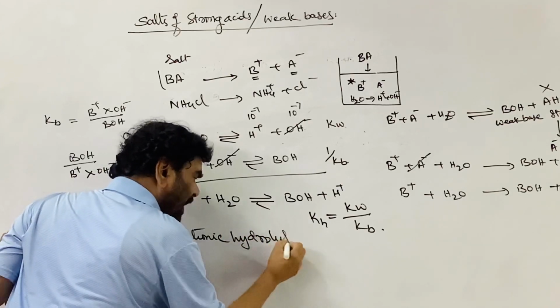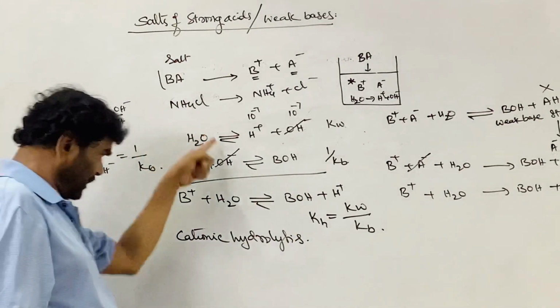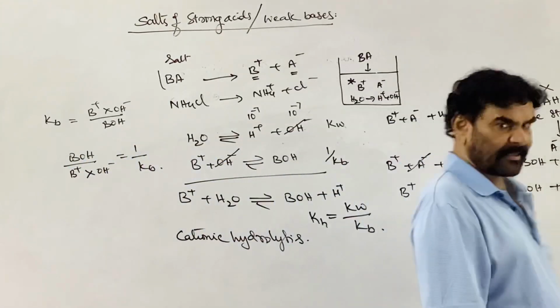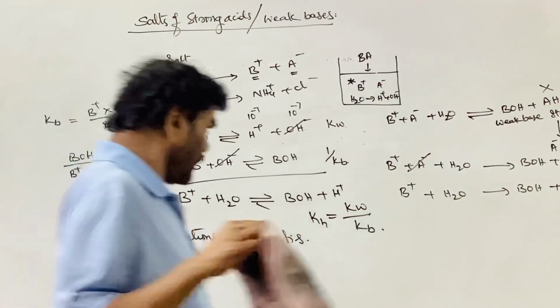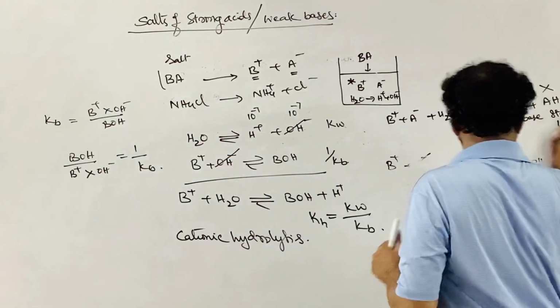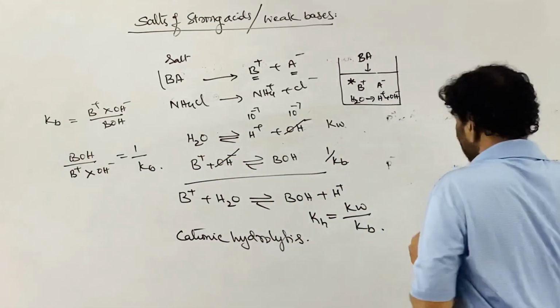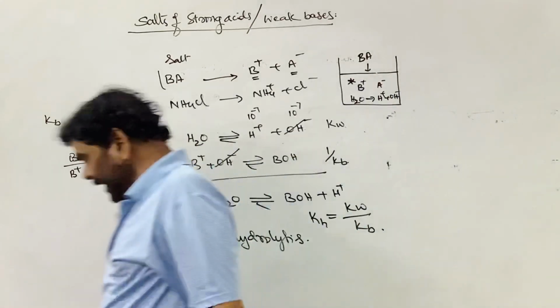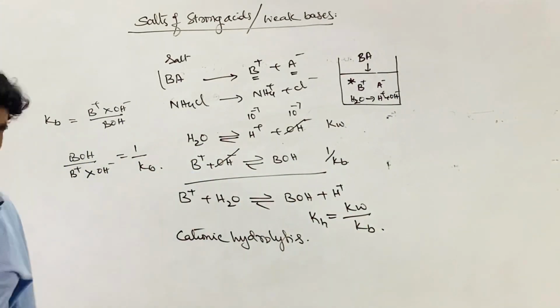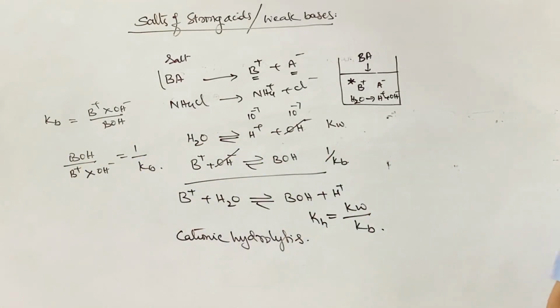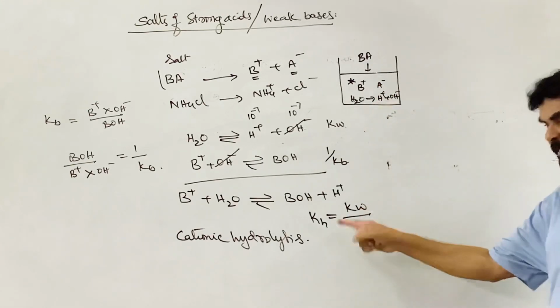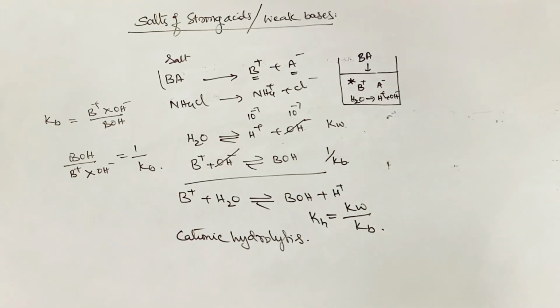The meaning of cationic hydrolysis is that the cation is interacting with or disturbing the equilibrium in the water. The water equilibrium is disturbed by the cation, and the cation is responsible for affecting the chemical neutrality of the water or solution. Therefore, it is called cationic hydrolysis.